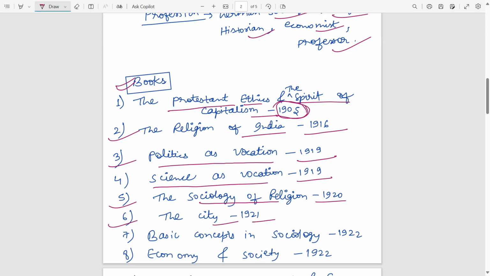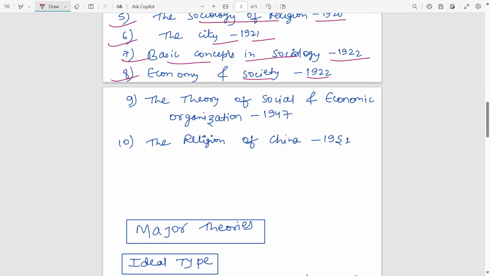And sixth was The City, in 1921. Seventh was Basic Concepts in Sociology, 1922. And eighth was Economy and Society in 1922. So these books he has written. Ninth, The Theory of Social and Economic Organization, 1947. Tenth was The Religion of China, 1951. So these many books he has written here. So you have to remember this.